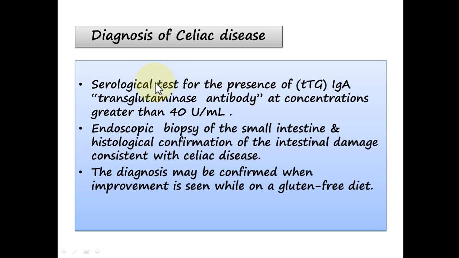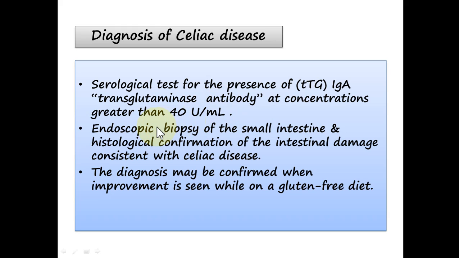So we do serological tests for the antibody immunoglobulin A, known as the tissue transglutaminase antibody. Normally the concentration of this antibody should be lower than 40 units per milliliter. But if the concentration is greater than 40 units per milliliter, it indicates the presence of the celiac disease. However, other conditions should also be excluded.